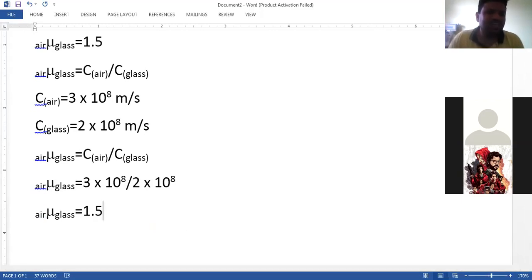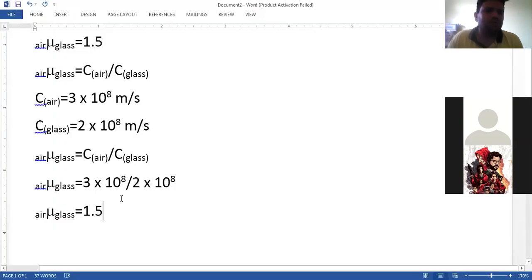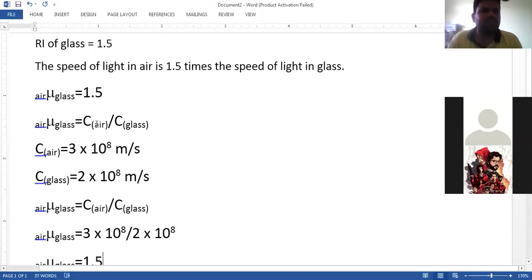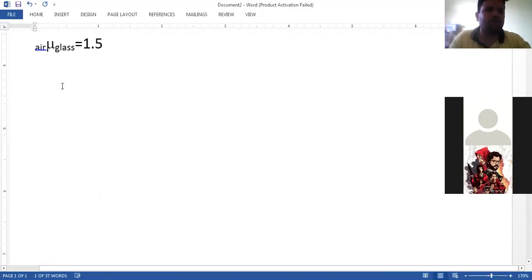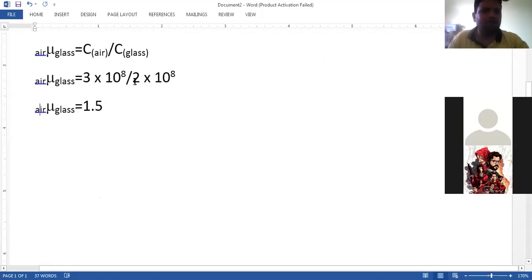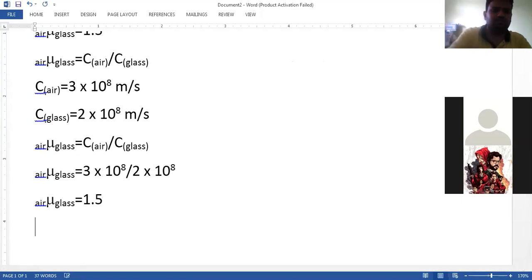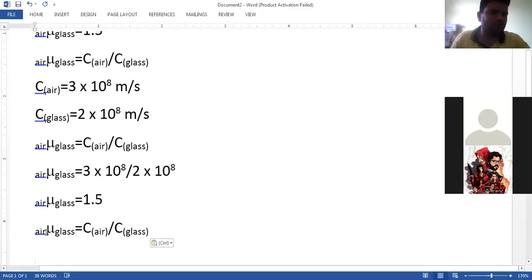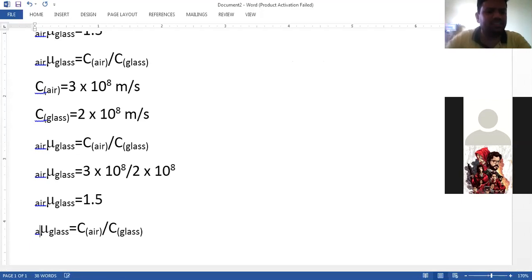Getting it? So we can easily find the refractive index of a medium by the formula of the speed of light in the first medium divided by the speed of light in the second. Now let's frame this as a formula. I hope you have copied this numerical. Air is the first medium, so I will write 1 here. Glass is the second medium through which the light was traveling, so I will write 2 here.